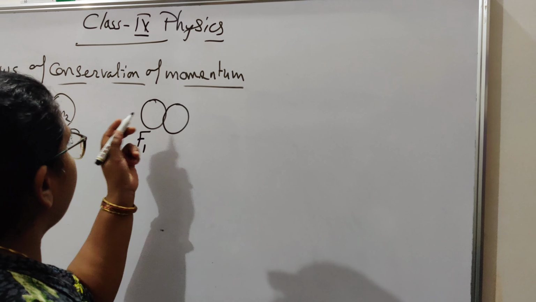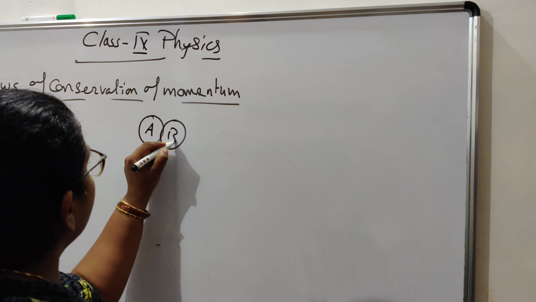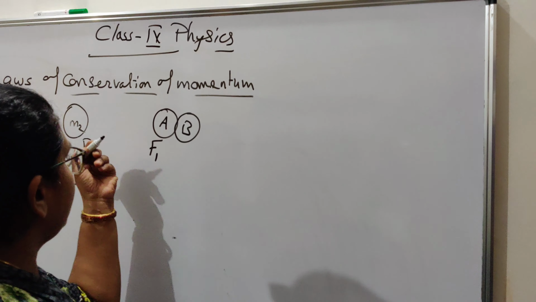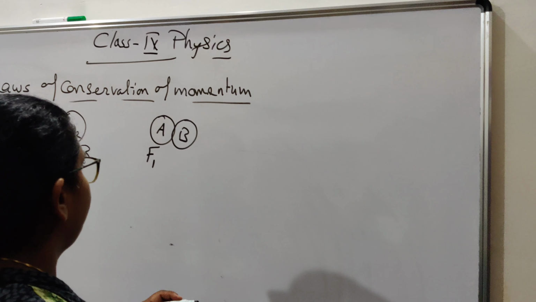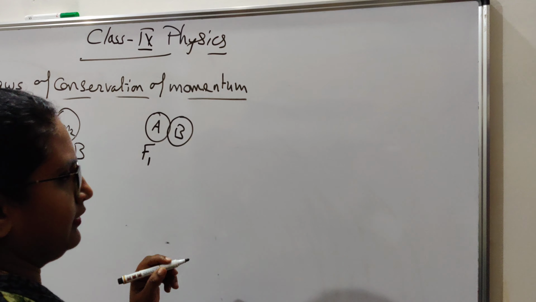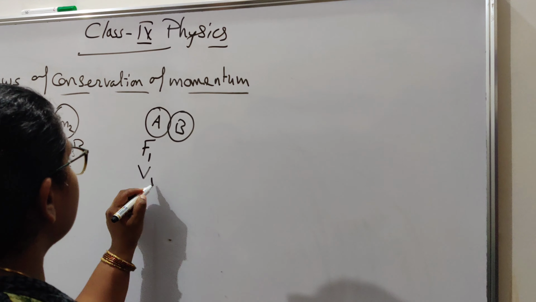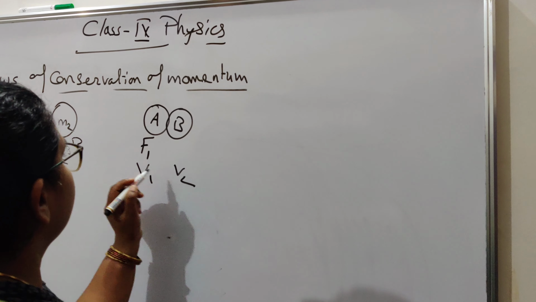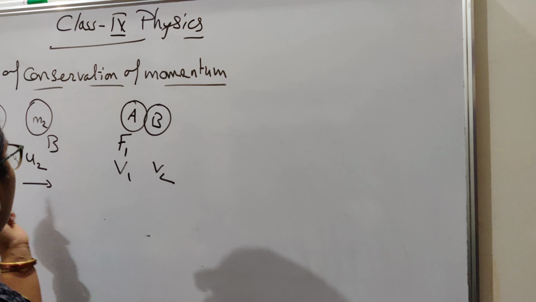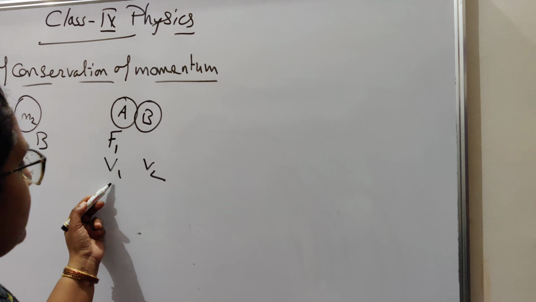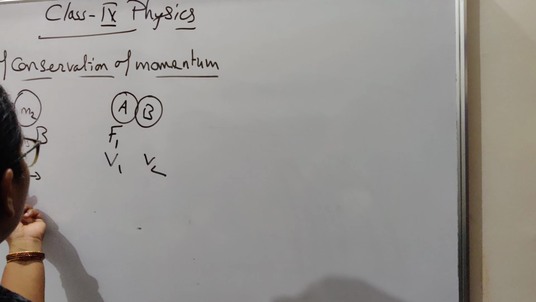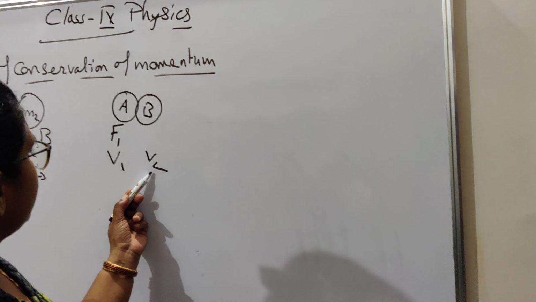When a force is applied to object A to B, A जब B से टकराता है, okay, with force F1, its velocities change from u to v. A का velocity U1 था, वो अब क्या हो जाएगा? V1 हो जाएगा. B का velocity U2 था, अब क्या हो जाएगा? V2 हो जाएगा.